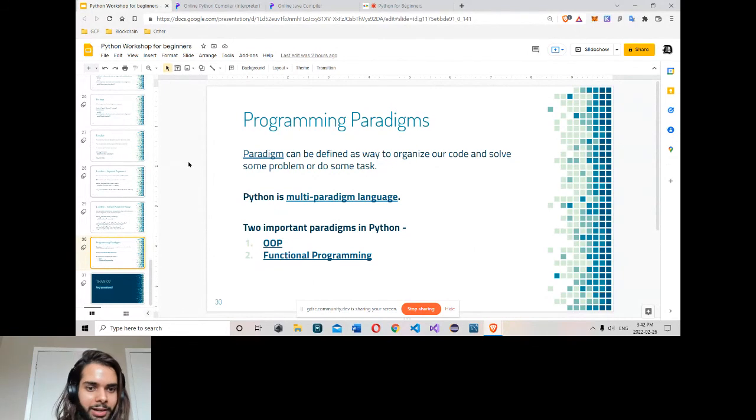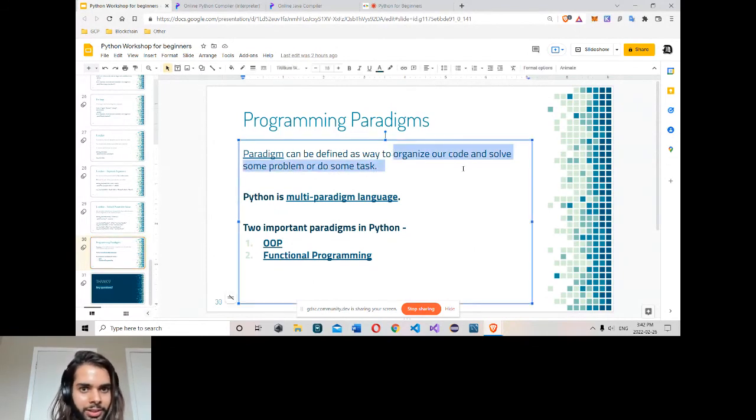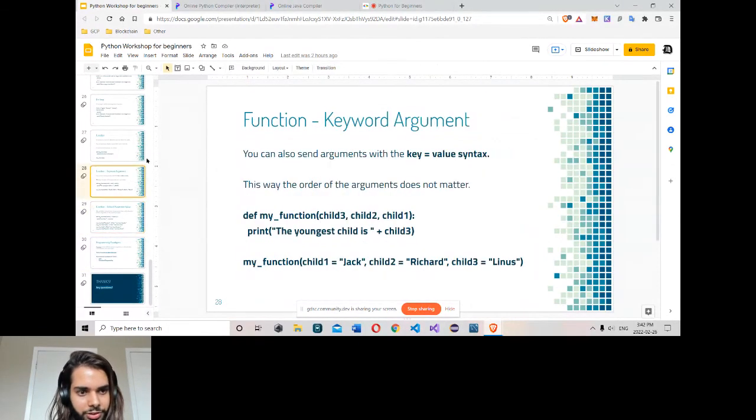A paradigm is simply a way you can organize your code and solve some problem. Python has multiple ways you can code something. The two main paradigms in Python are object-oriented programming and functional programming. So I talk about the function, how they work.